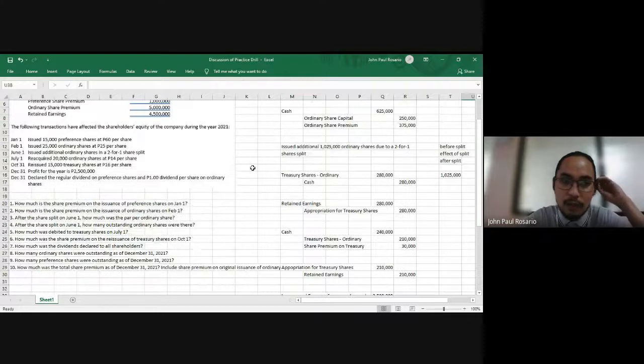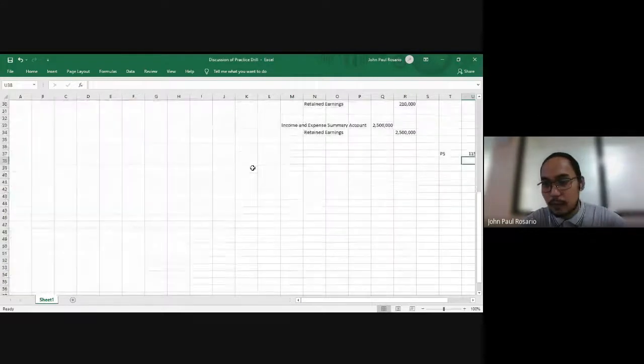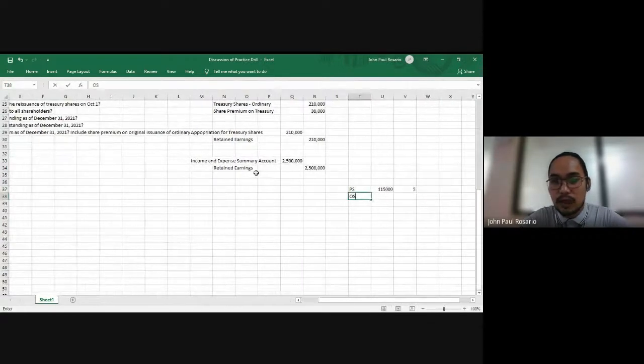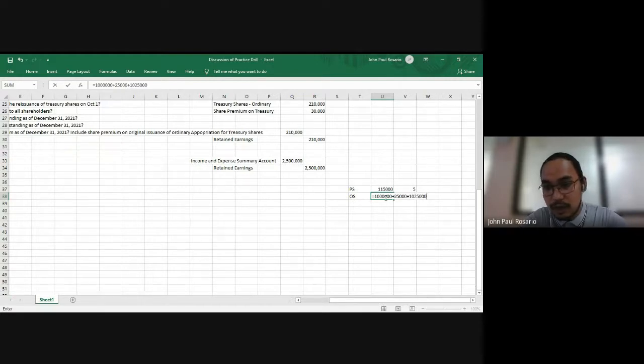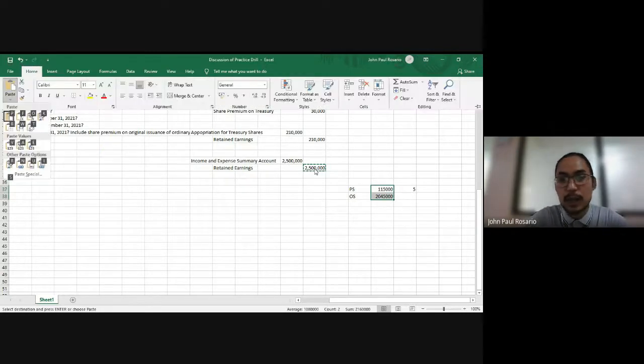On the other hand, for our ordinary shares, we originally had 1 million, and then we issued an additional 25,000. And due to share split, we issued an additional 1,025,000 shares. And we reacquired 20,000 of that and reissued 15,000 of our reacquired treasury shares. That will give us 2,045,000 ordinary shares issued and outstanding.